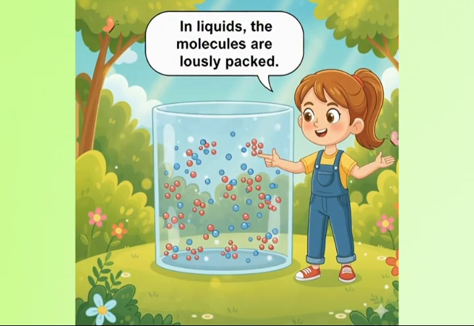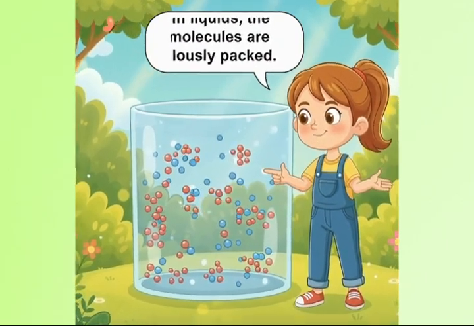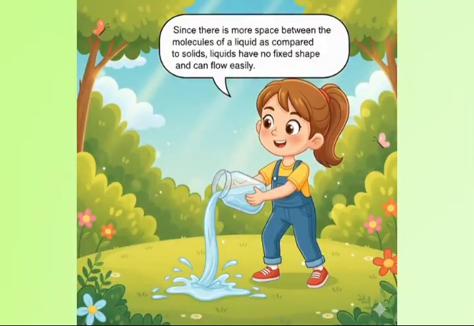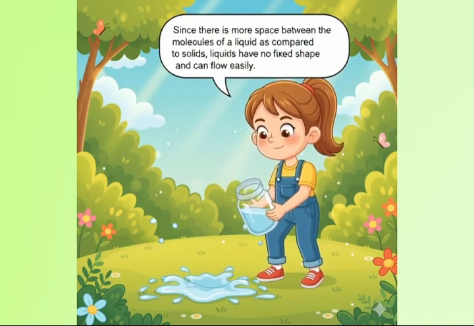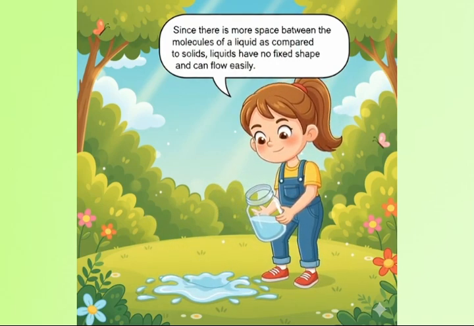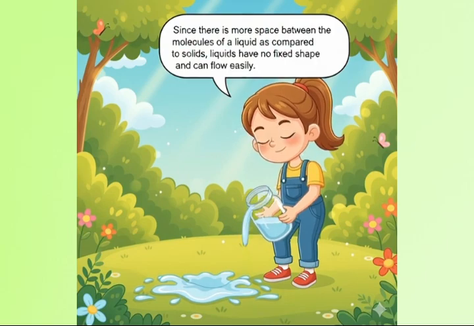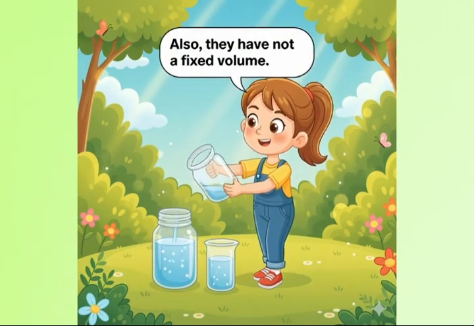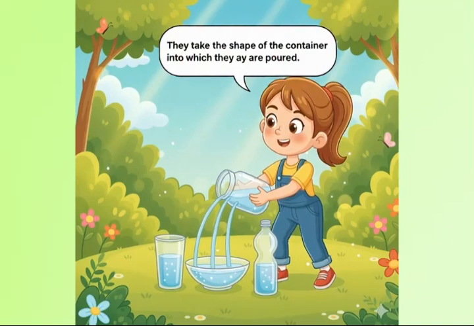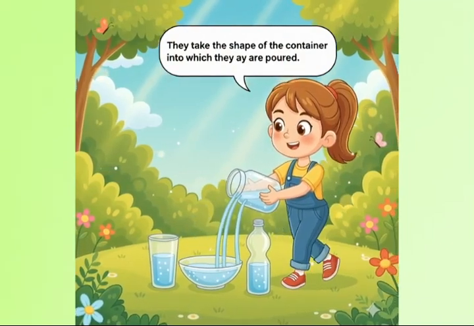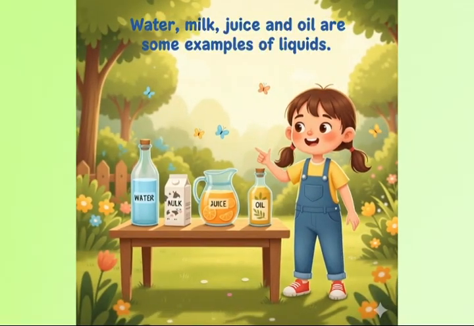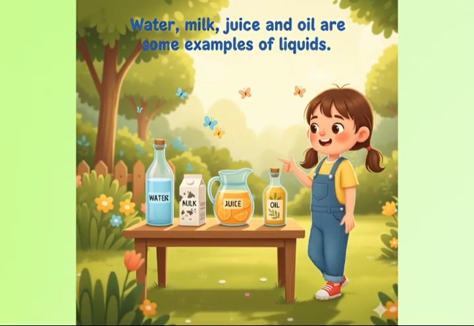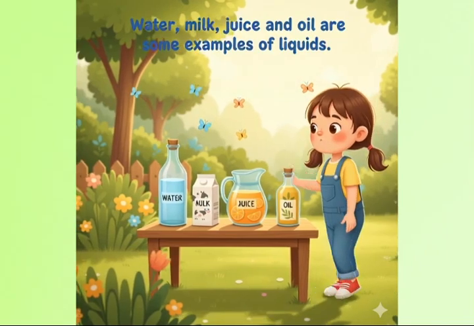Liquid. In liquids, the molecules are loosely packed. Since there is more space between the molecules of a liquid as compared to solids, liquids have no fixed shape and can flow easily. Also, they do not have a fixed volume. They take the shape of the container into which they are poured. Water, milk, juice and oil are some examples of liquids.